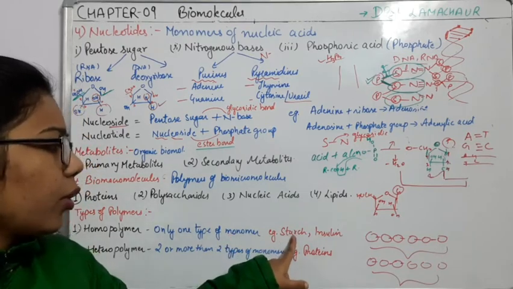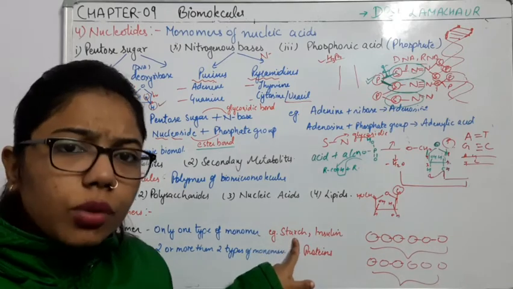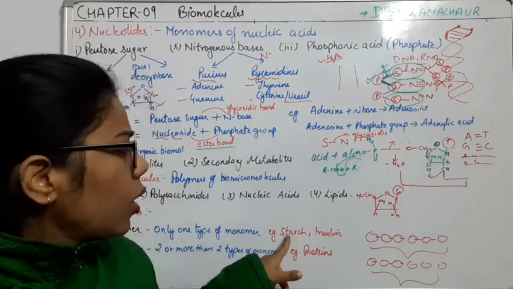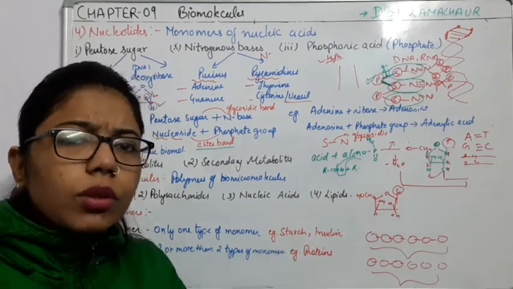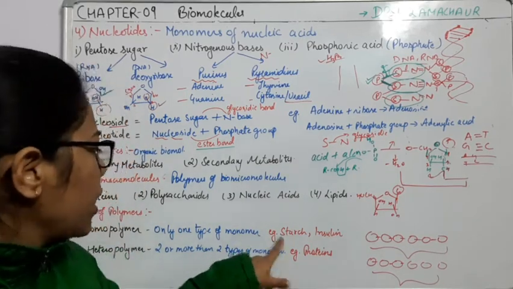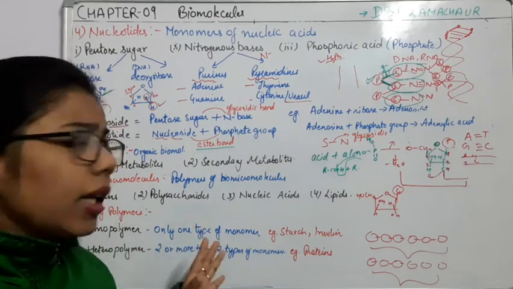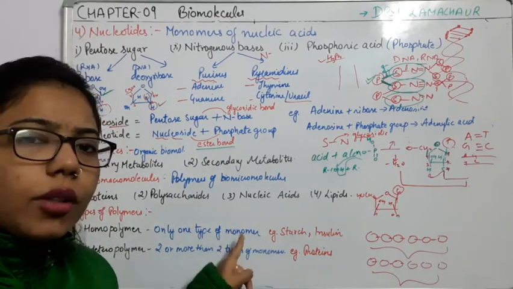For example, starch is a stored form of sugar in plants. The same glucose, when they add, will form the starch. So starch is a homopolymer because it is formed by the same type of monomer unit.